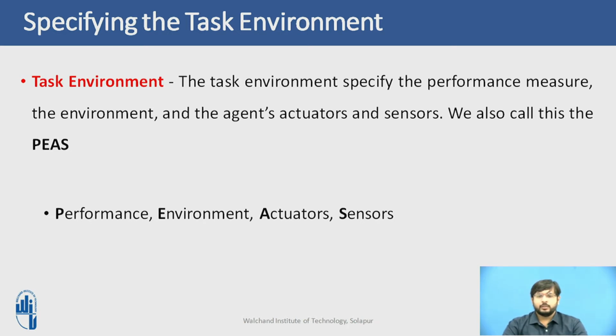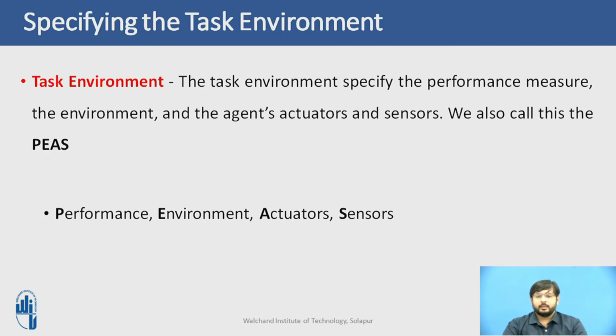The first is the performance measure, to which our automated driver should aspire. Its desirable qualities include getting to the correct destination, minimizing fuel consumption and the wear and tear of that particular system, minimizing the trip time or the cost, and minimizing violations of traffic laws. This is with regard to the automated taxi driver.